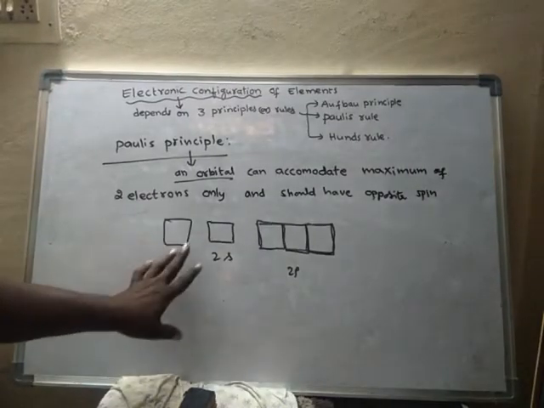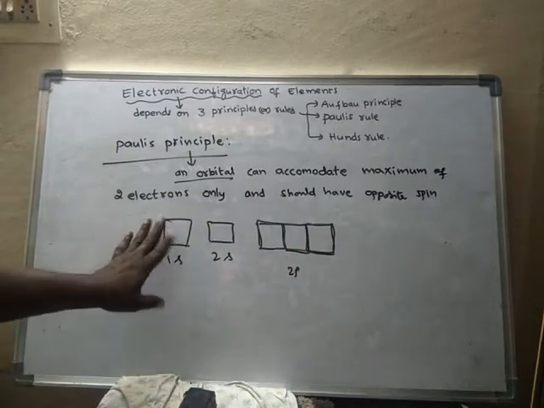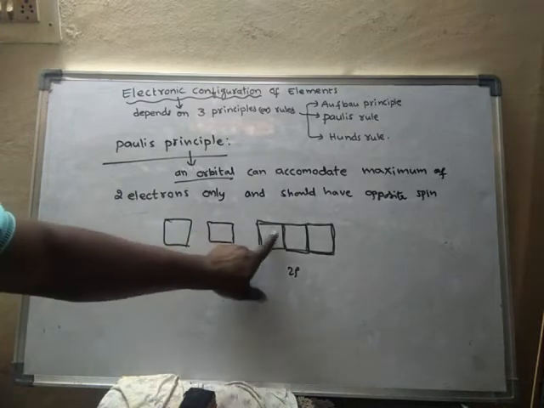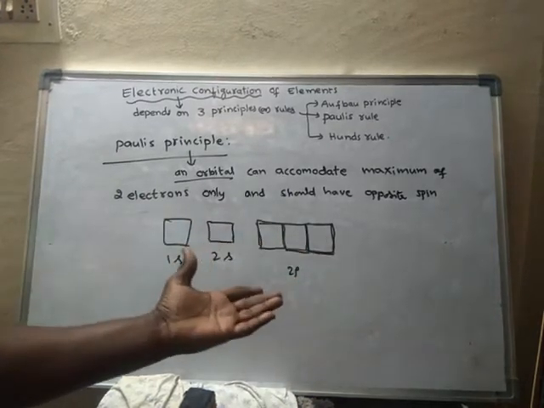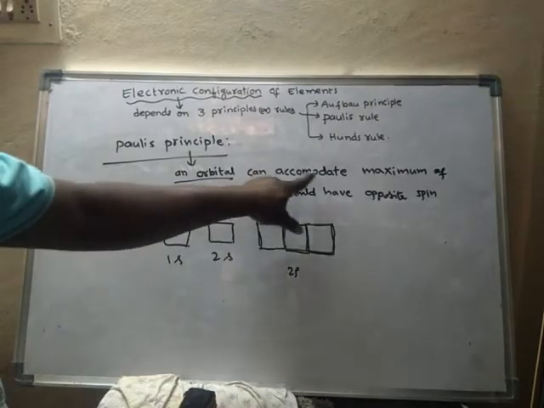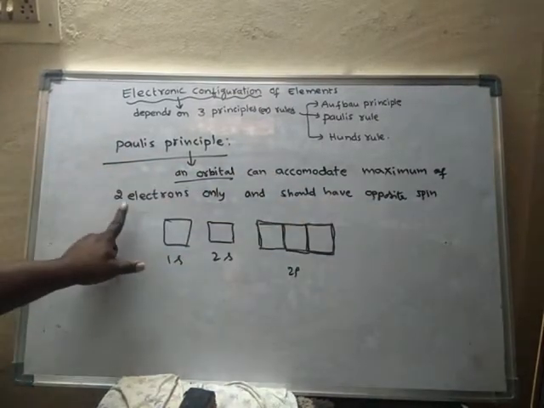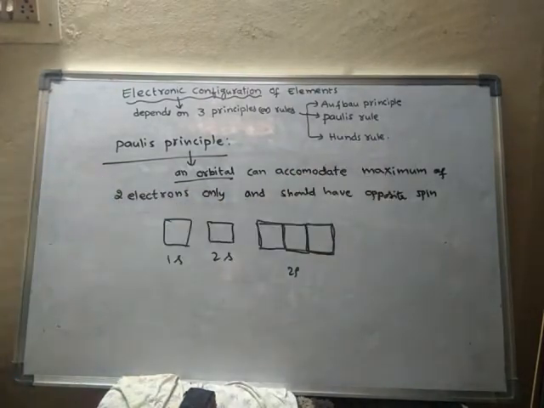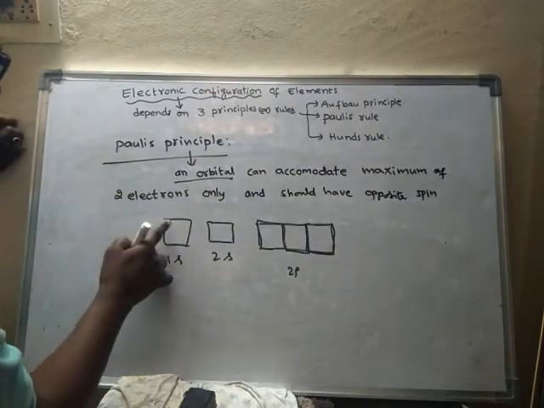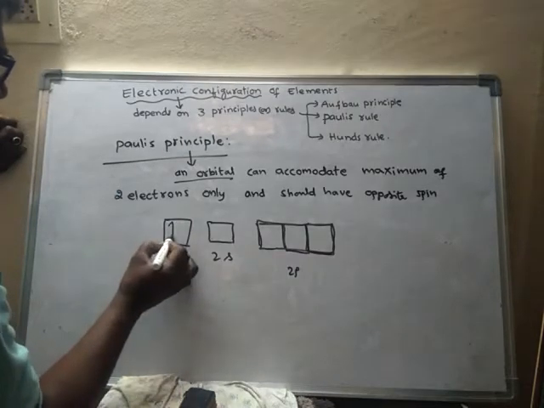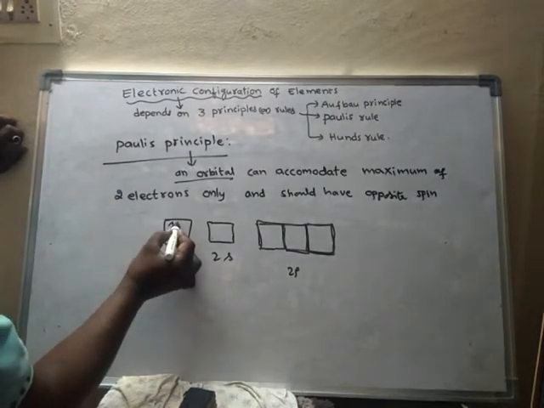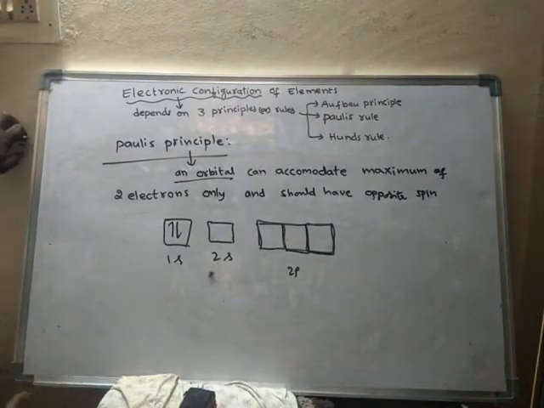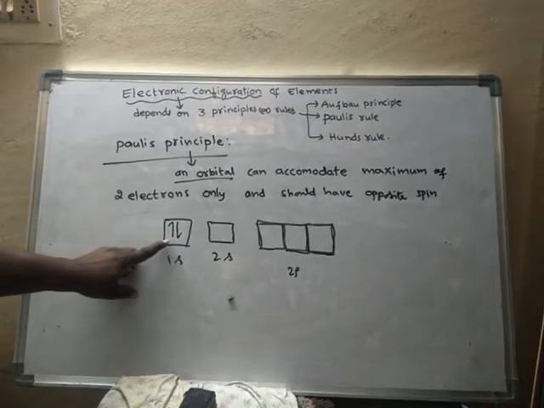Whatever the name of the orbital may be, this is an orbital, this is an orbital, this is an orbital, and even this is an orbital. An orbital can contain a maximum of 2 electrons only, and they should have opposite spin. Suppose this orbital contains 1 electron, or else it may contain 2 electrons, but it cannot hold 3 electrons.